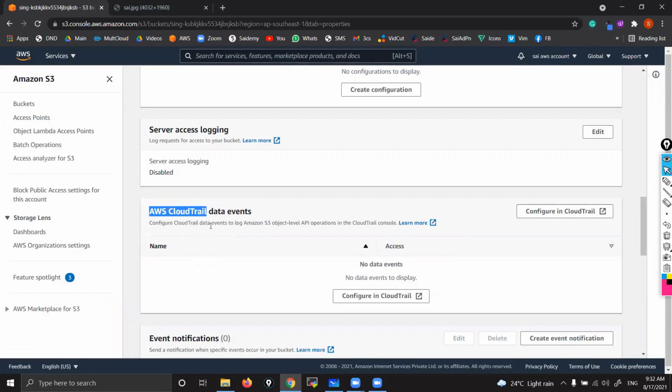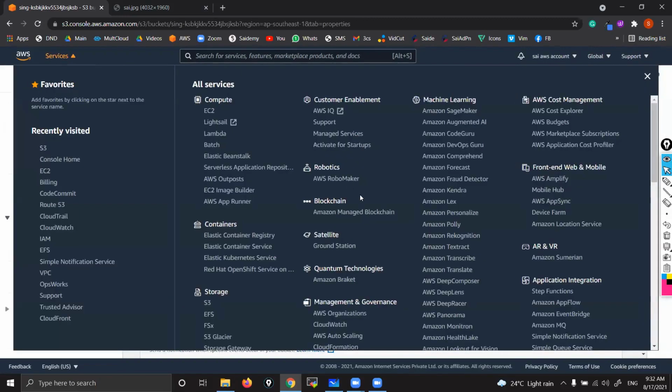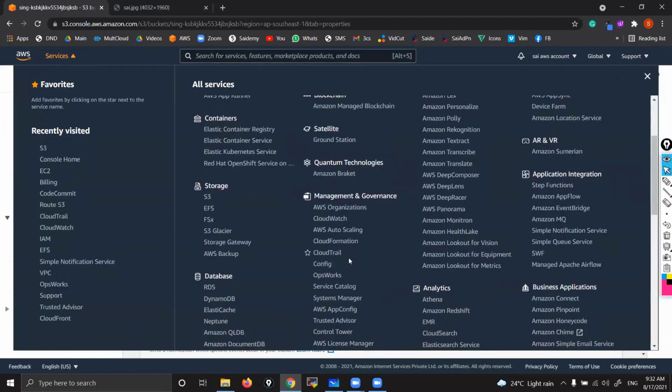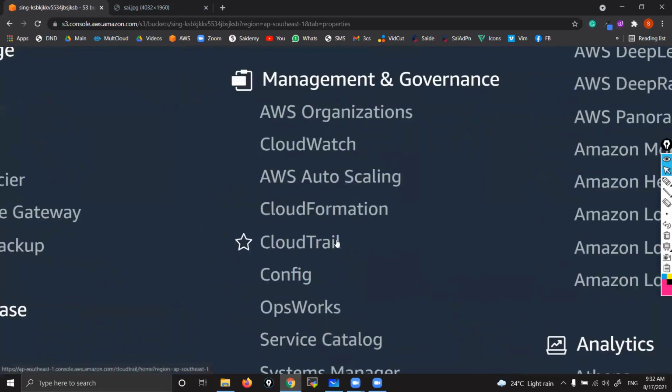User activities: who tried to access, at what time, from which IP address, what he did, which bucket he dealt with. This part we are going to see where a separate service is given. You can see here CloudTrail. What is this? CloudTrail, a complete log-related service.